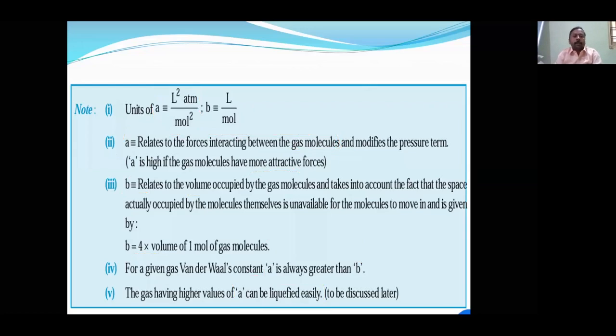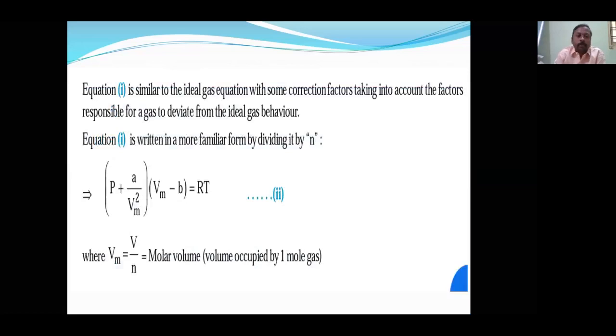Next, equation 1, whatever I told you: if the gas is of 1 mole, then the n value is taken as 1. So this is what is substituted, and dividing by n we get the equation for 1 mole.